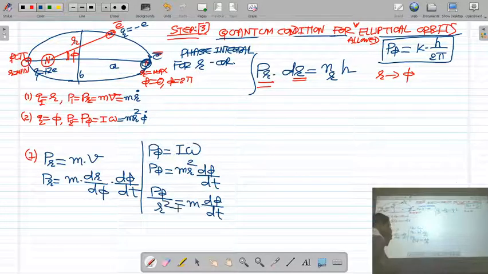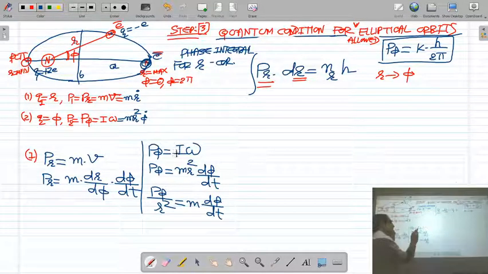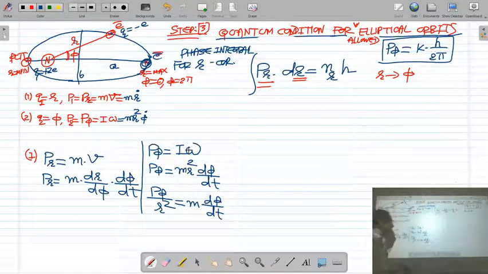P phi upon r square is equal to m d phi by dt.